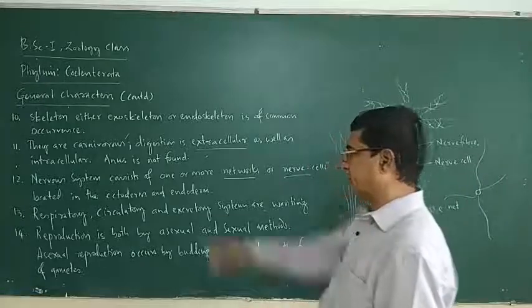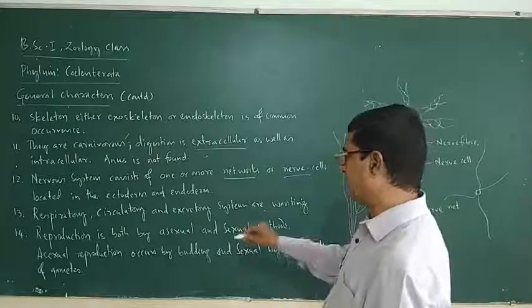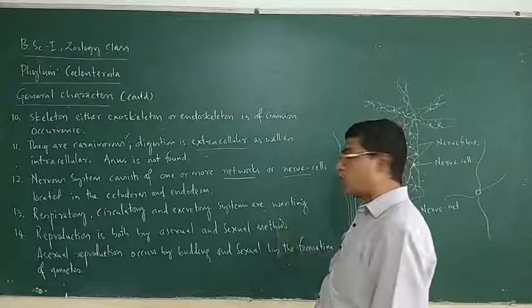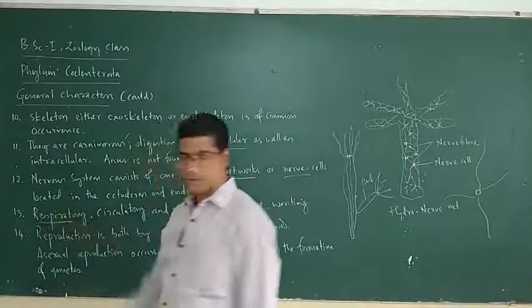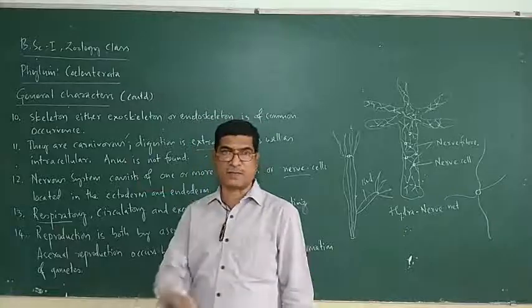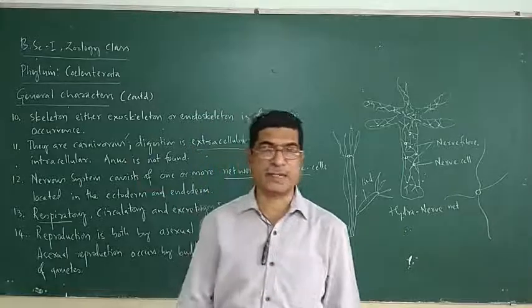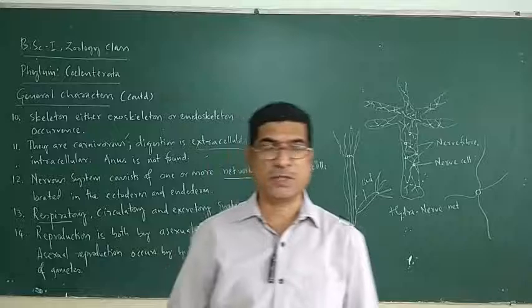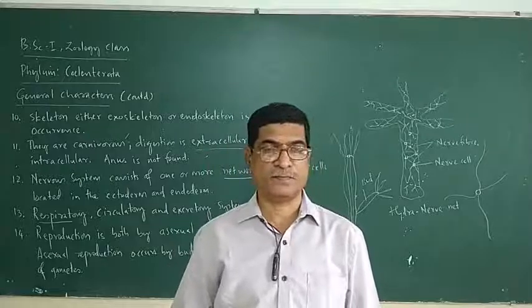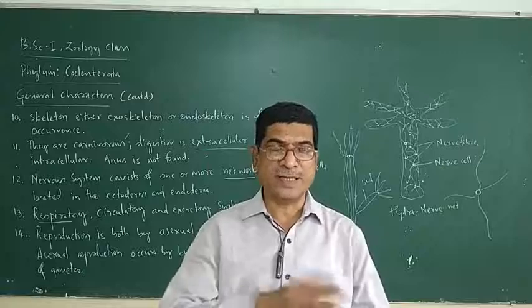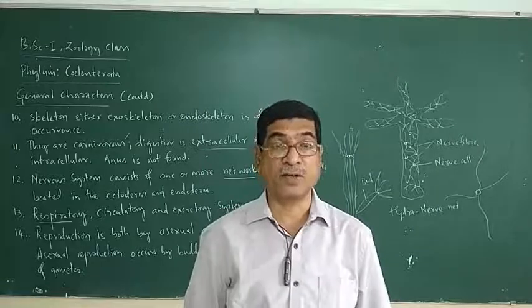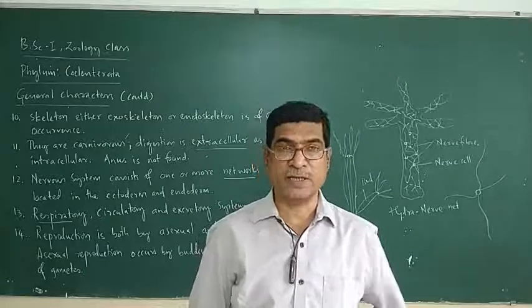Next, the respiratory, circulatory and excretory systems are wanting. Respiratory system, exchange of gases. For exchange of gases, oxygen and carbon dioxide, there is no special respiratory system. Through general body surface, through the cell surface, exchange of gases occurs by diffusion method.